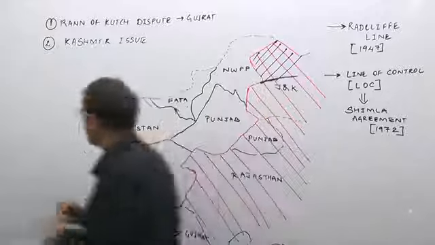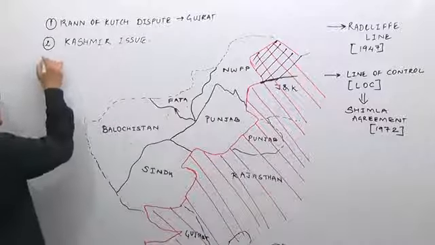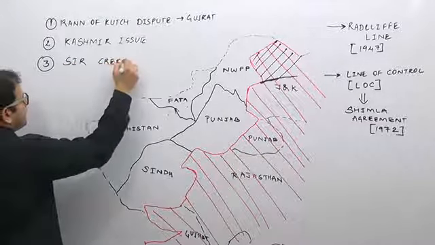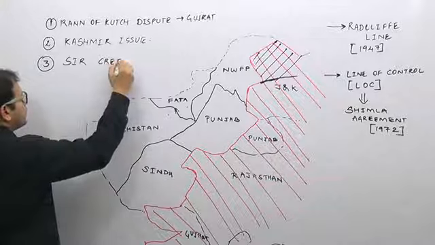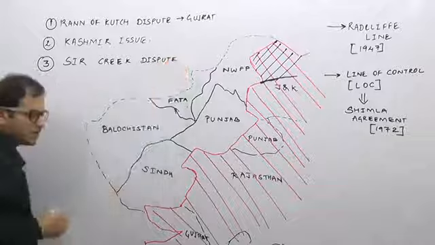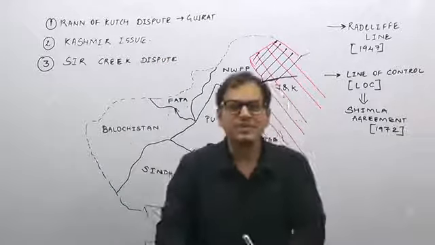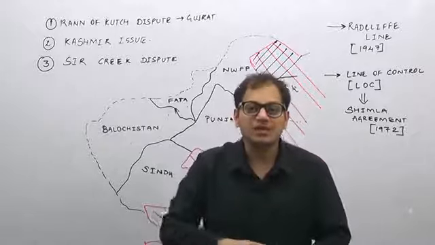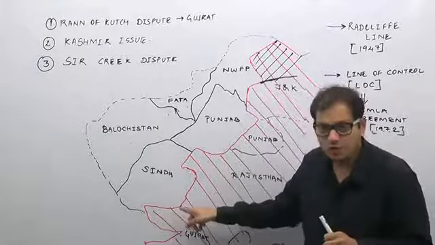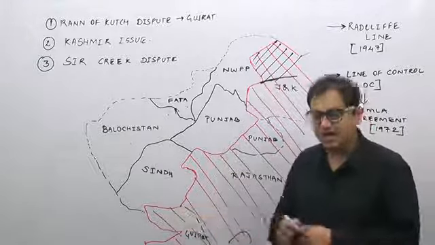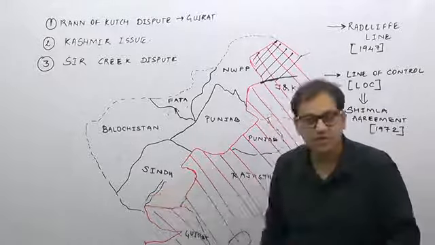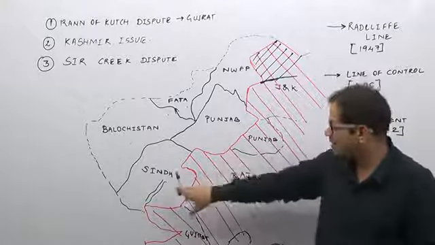Then the third dispute is the Sir Creek dispute. It is related to the Sir Creek region, which forms a boundary between the Indian state of Gujarat and the Sindh province of Pakistan.